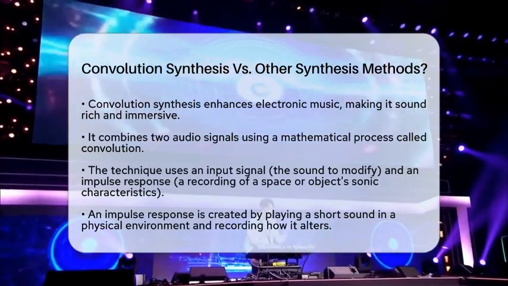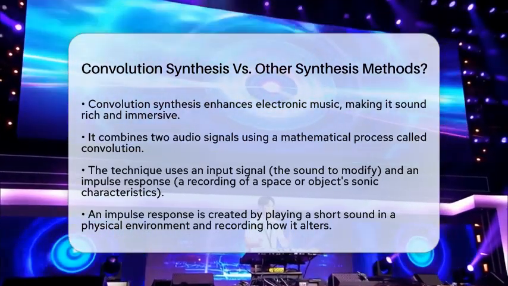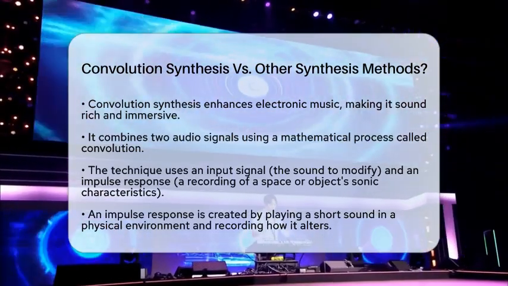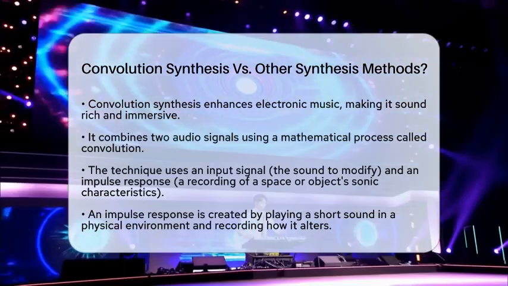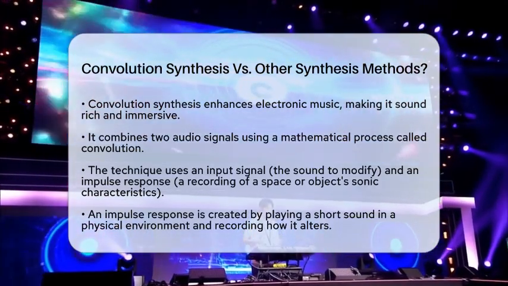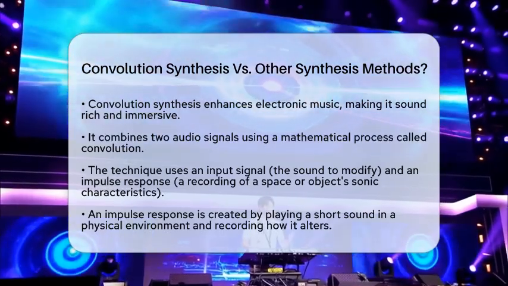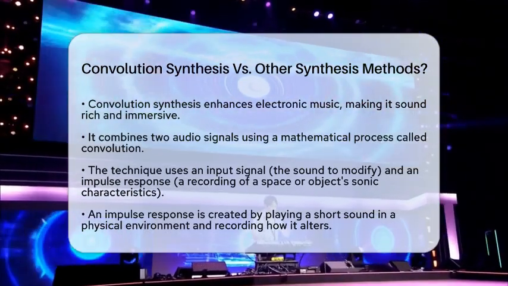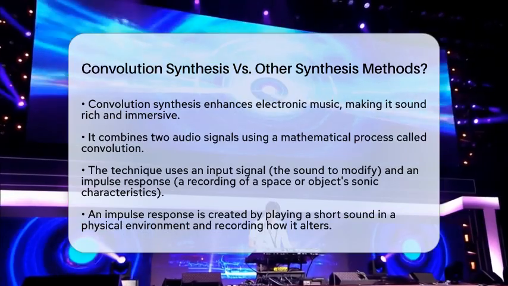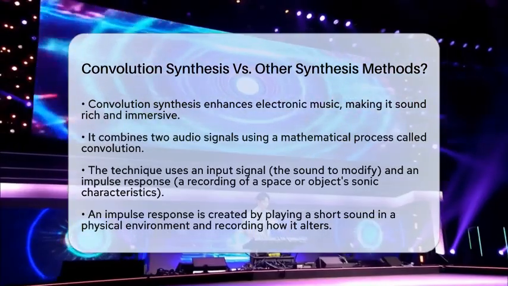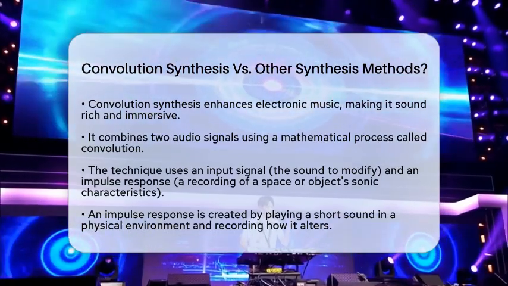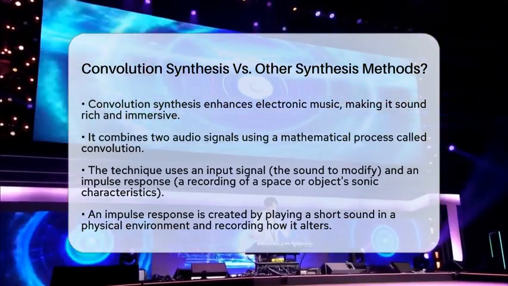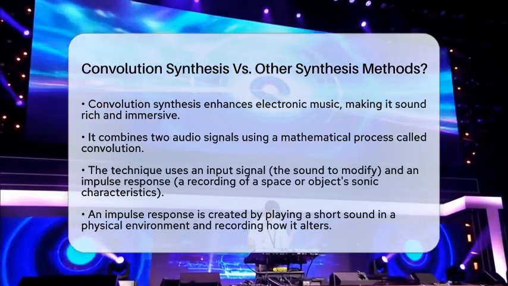Convolution synthesis is unique because it combines two audio signals through a mathematical process known as convolution. This technique uses an input signal, which is the sound you want to modify, and an impulse response. An impulse response is a recording that captures the sonic characteristics of a space or object. To create an impulse response, a short, sharp sound is played in a physical environment, and the way that environment alters the sound is recorded.